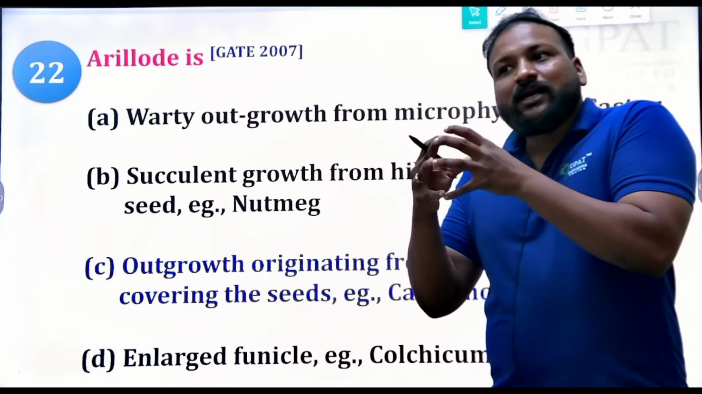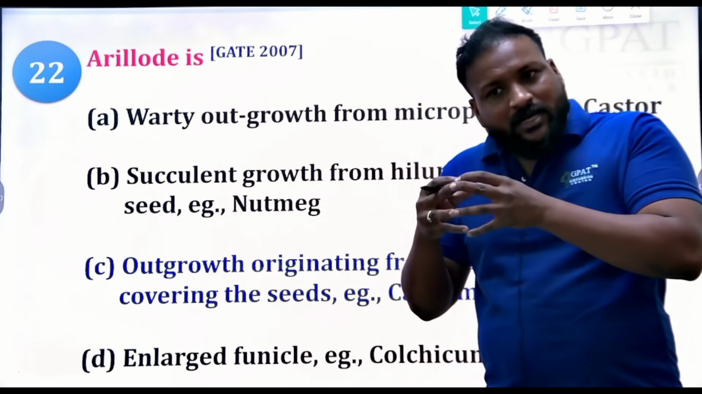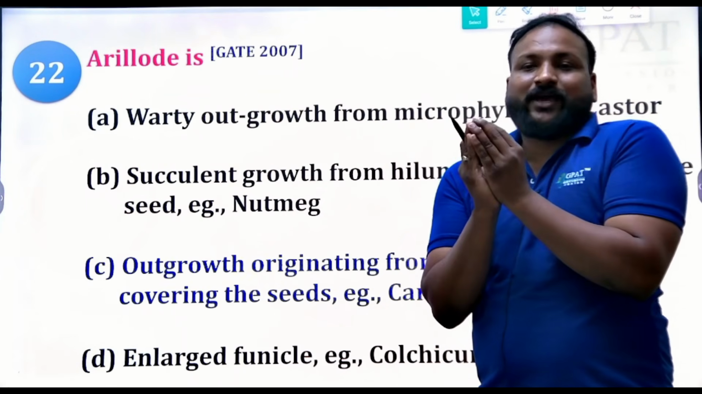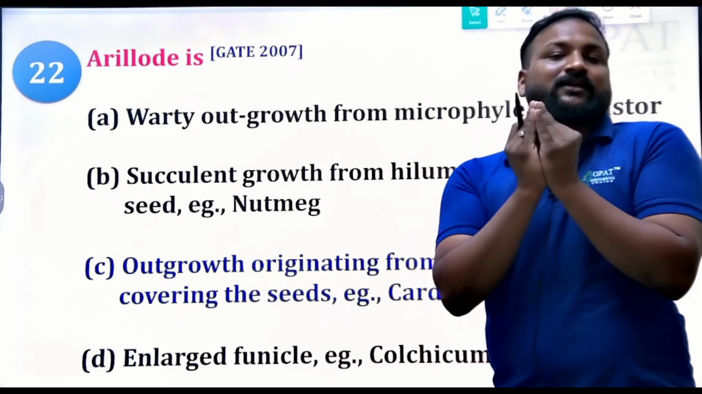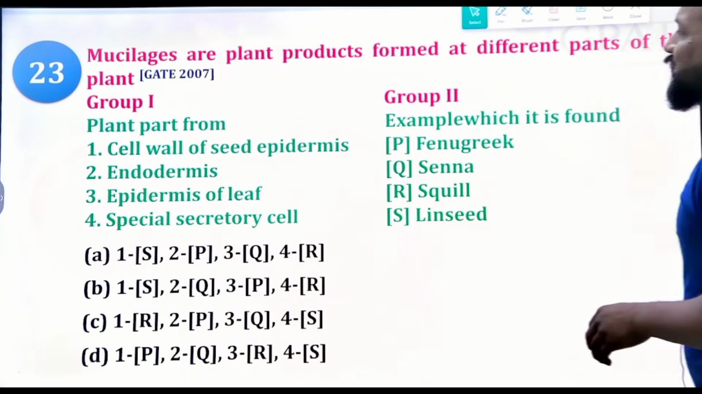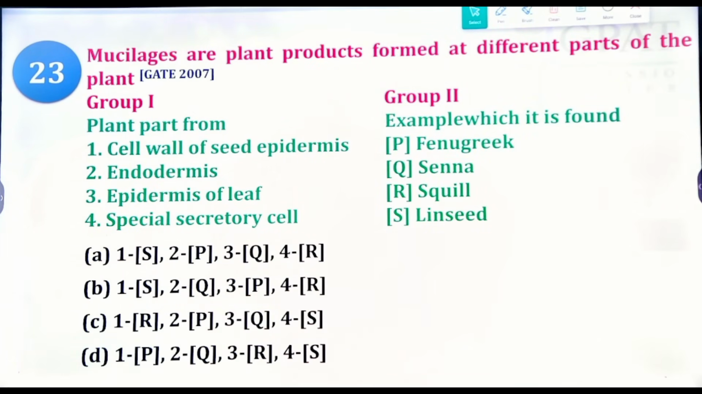Okay, so cardamom seeds are there, and in order to preserve that cardamom seed, there are hardened, woody structures. So they are known as aril. Next question. Mucilages are the plant products formed at different parts of the plant.